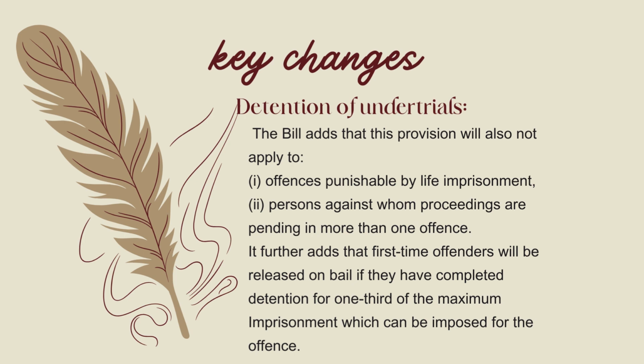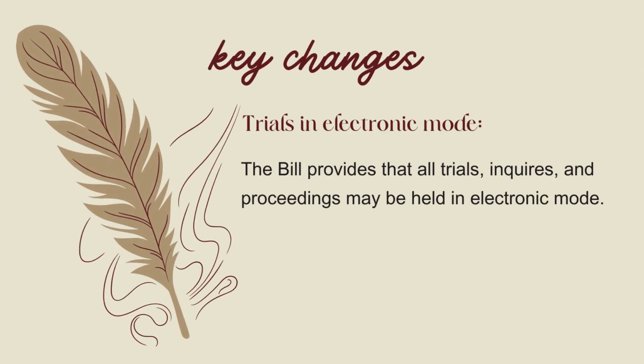For an undertrial to be released on bail, at least the superintendent of the jail has to make the application seeking the release of that person. Second one is trials in electronic mode.